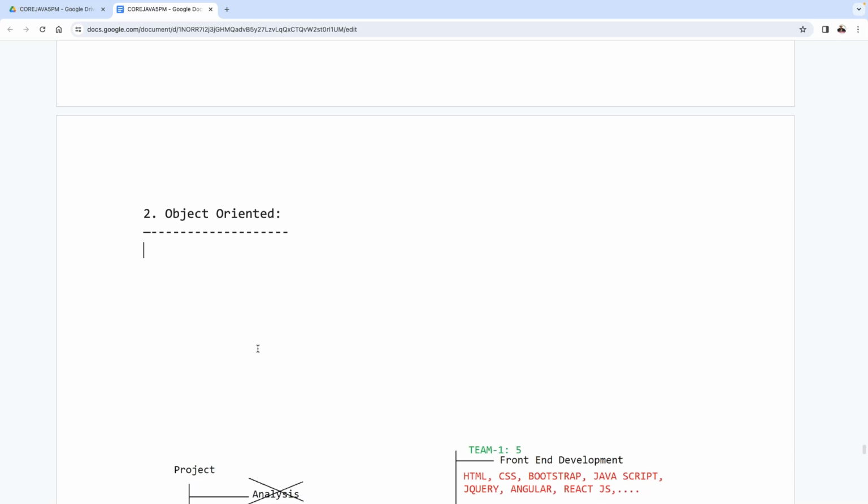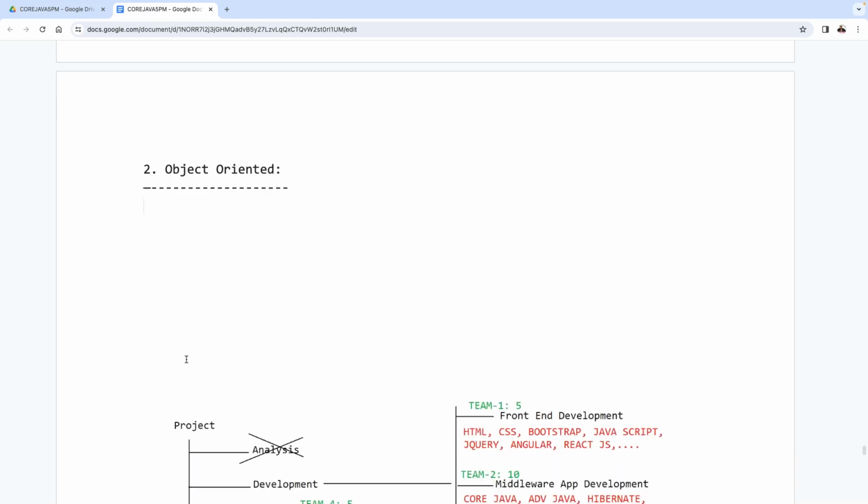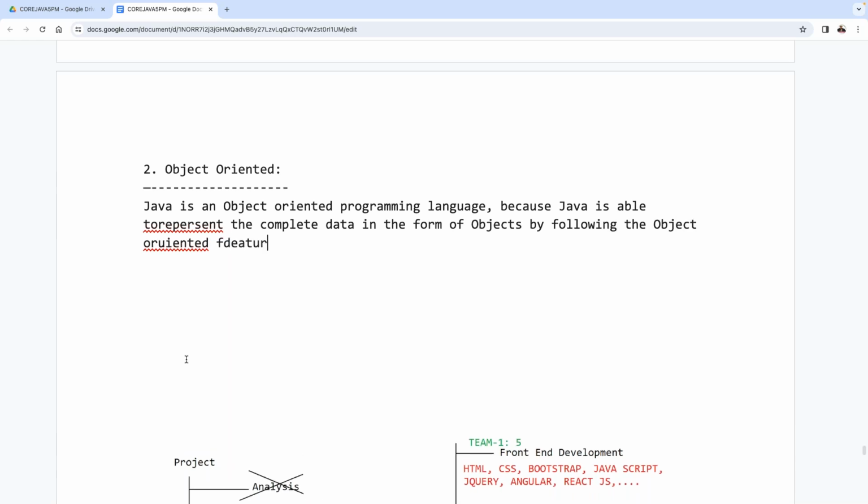Now I'm going to write the text. Try to understand the point of what I'm telling you. Observe carefully. Java is an object oriented programming language. Why? Because Java is able to represent the complete data in the form of objects, by following the object oriented features.